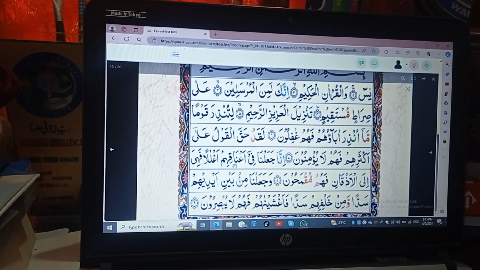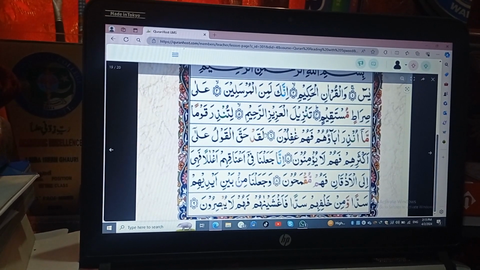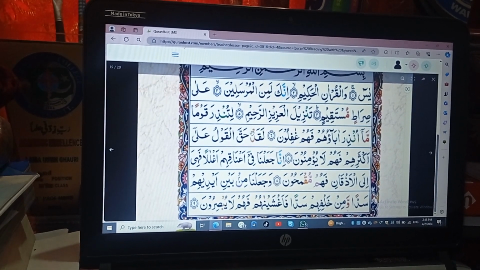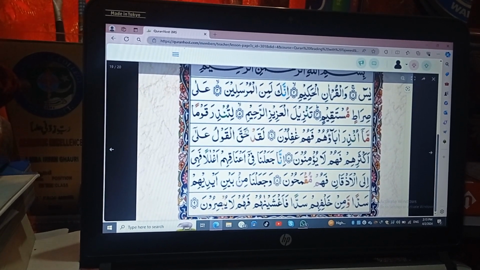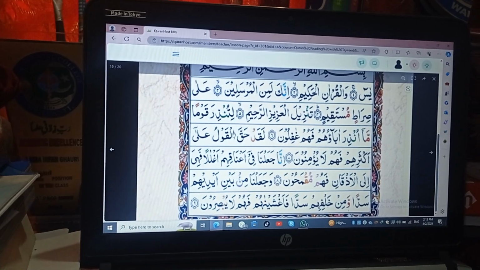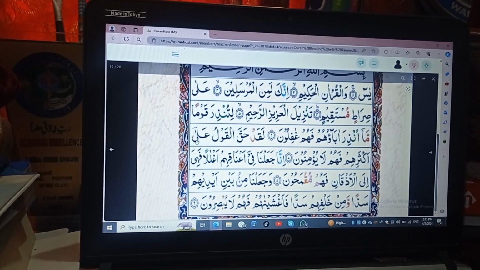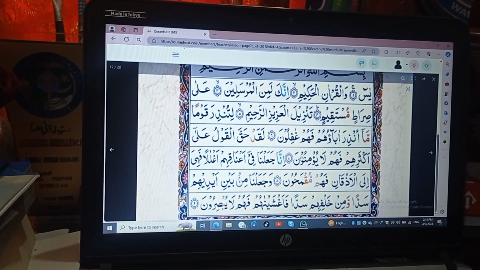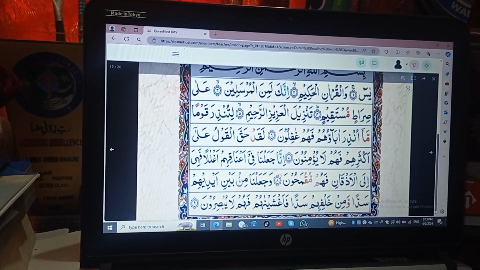Okay? So here you can see various symbols and signs like this curve, the dal like symbol, this small waw like symbol, then this mad sign, standing haraka, and various signs are being used.